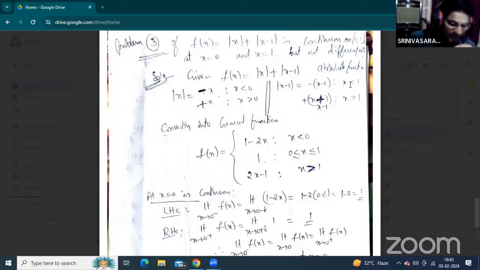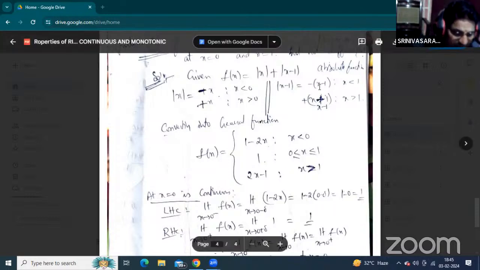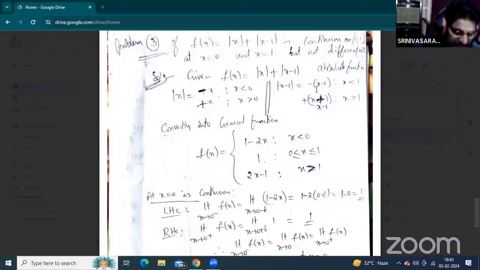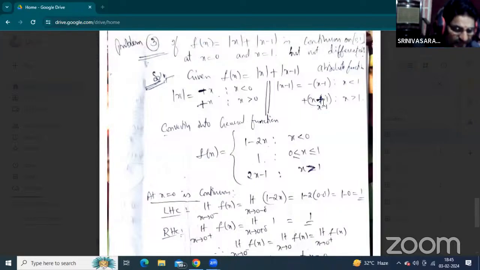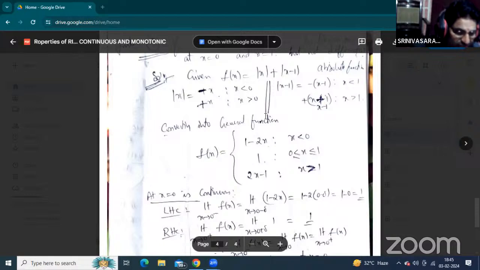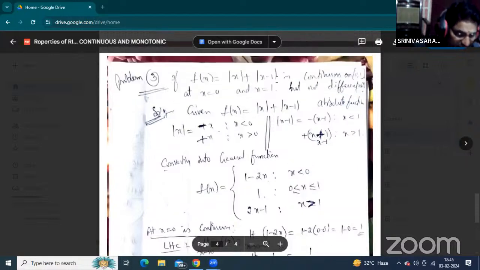And mod x minus 1 is the representation of minus of x minus 1 when x is less than 1, and plus of x minus 1 when x is greater than 1. So we are taking both values for mod x plus mod x minus 1.